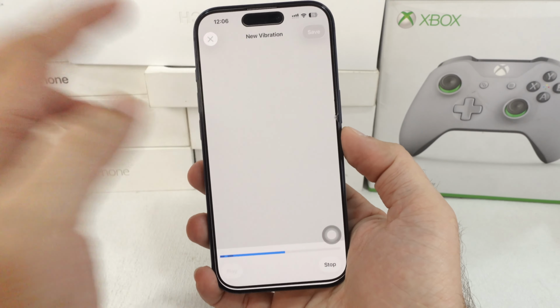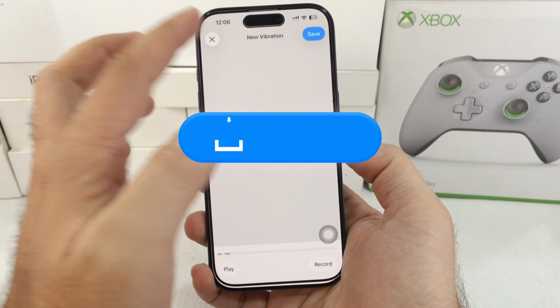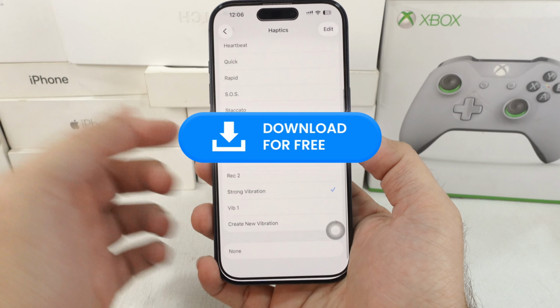That's it. Make sure you download the vibration sound effect from the video description and set it up on your iPhone.